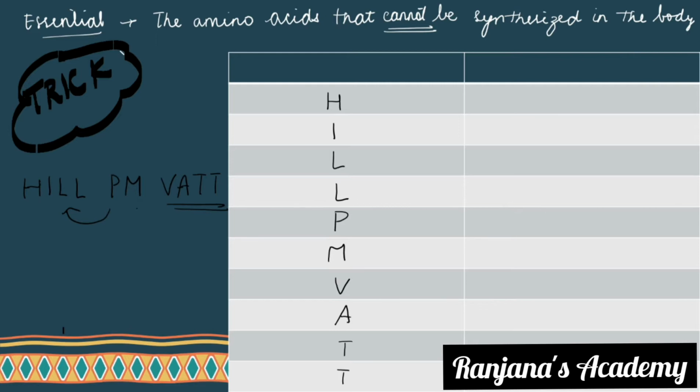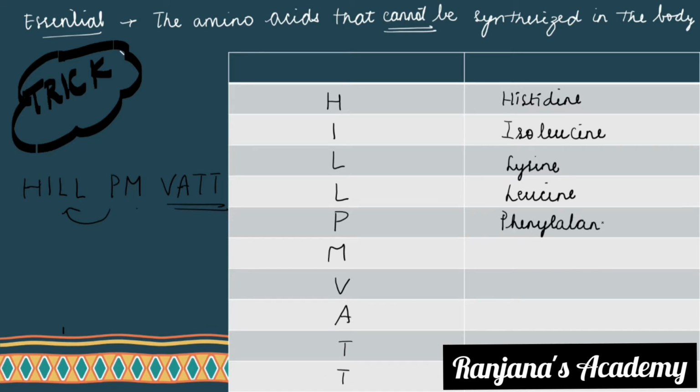What does H stand for? Histidine. What does I stand for? Isoleucine. Repeat after me. What does L stand for? Lysine. What does another L stand for? Leucine. What does P stand for? Phenylalanine.